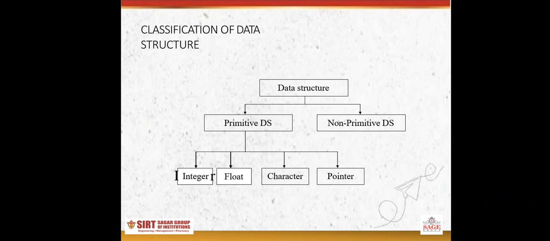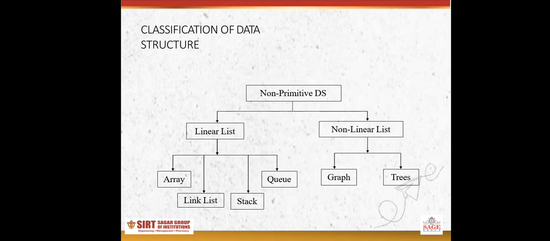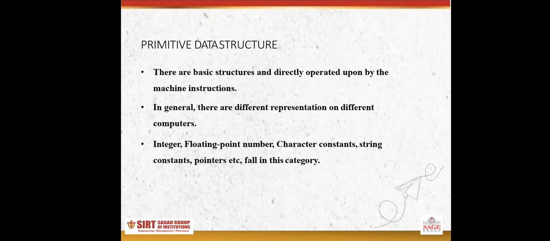Primitive data structures are further classified into integer, float, characters and pointers, and non-primitive data structure is again divided into two: linear data structure and non-linear data structure. A linear data structure can be further divided into array, linked list, stack and queue, and non-linear data structure can be divided into graph and tree.